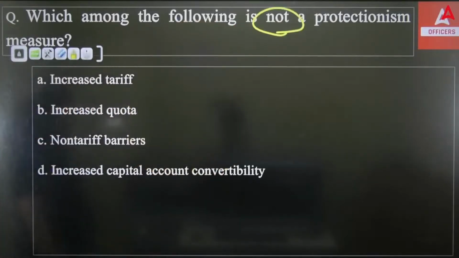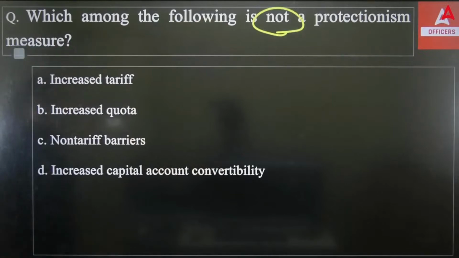First is increased tariff, second is increased quota, third is non-tariff barriers, fourth is increased capital convertibility. So what do you think, which of the following is not a protectionism measure?